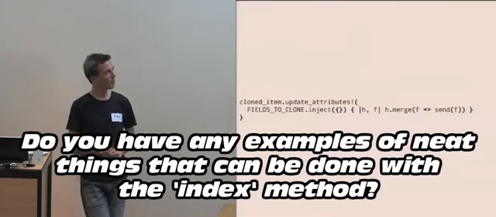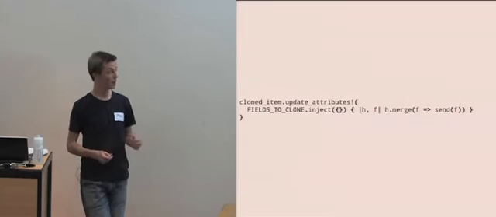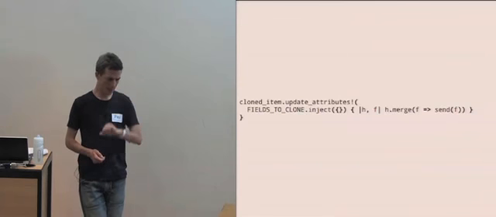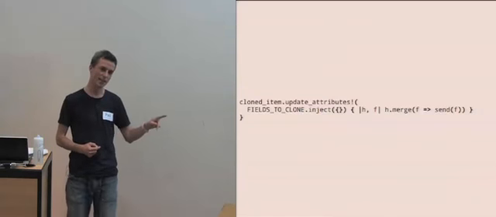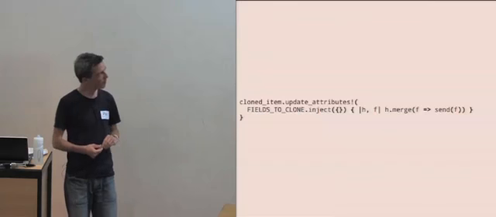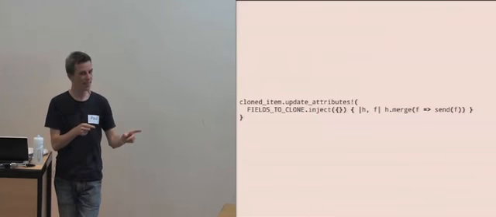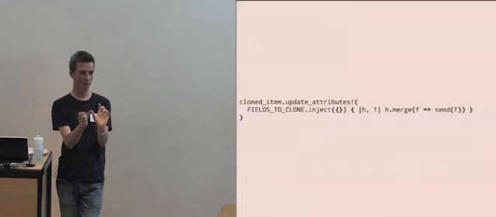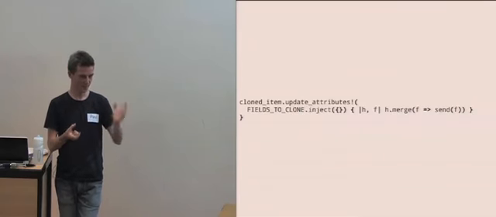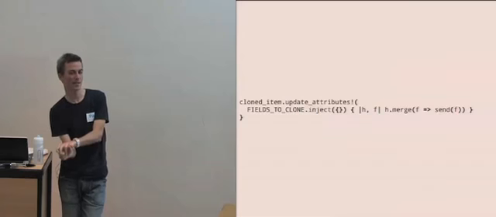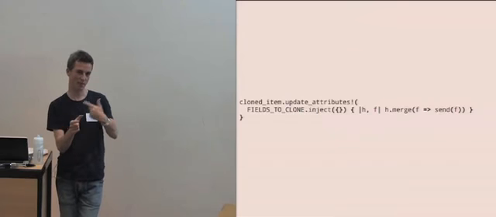I did see a blog post where someone had used the enumerators to make a lazy version of, I can't remember what it was, but that was genuinely lazy. And you should, with the enumerators, be able to do the zip with an infinite list, potentially, because the thing that prevents that from happening in standard Ruby is the fact that the control is in the enumerator, which is responsible for the iteration.